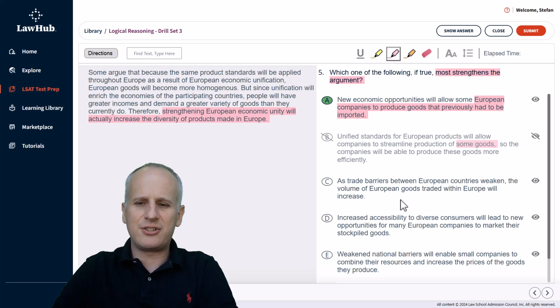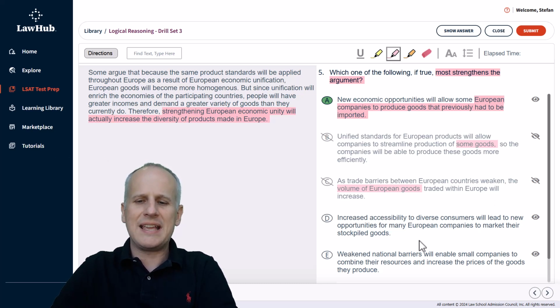Choice C, as trade barriers between European countries weaken, the volume of European goods traded within Europe will increase. Well, again, the volume of European goods, is that new goods or old goods? I don't know. This too, very much like choice B, is ambiguously vague, so we can eliminate choice C for that reason as well.